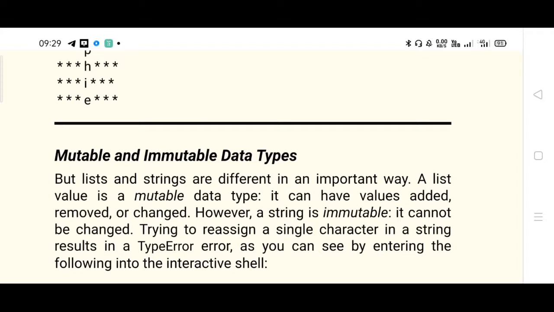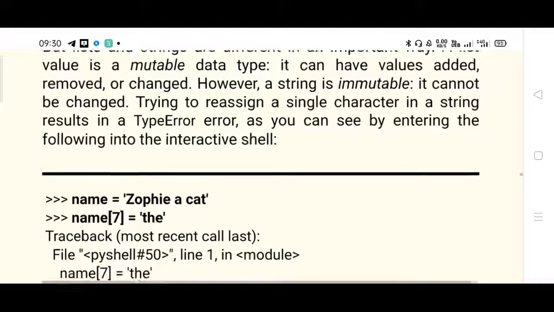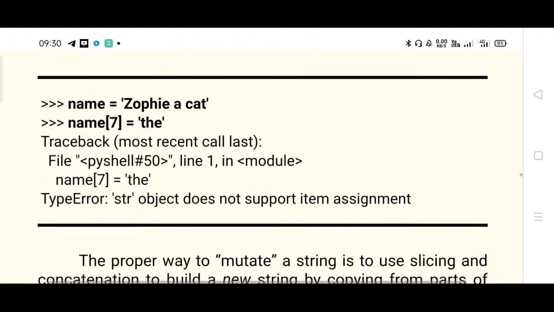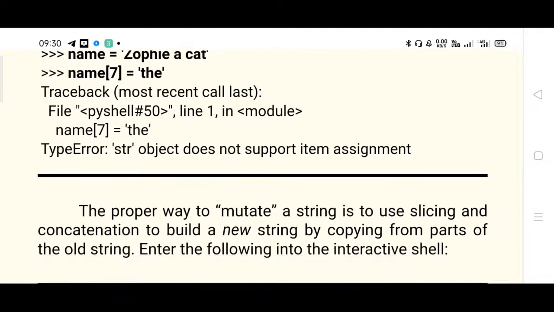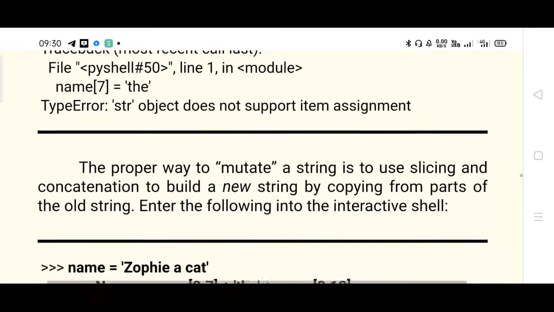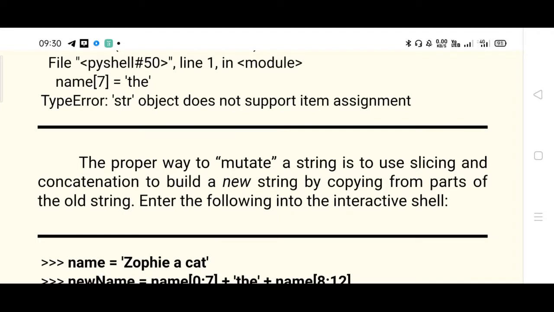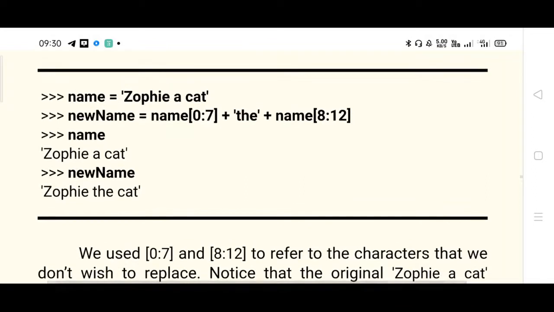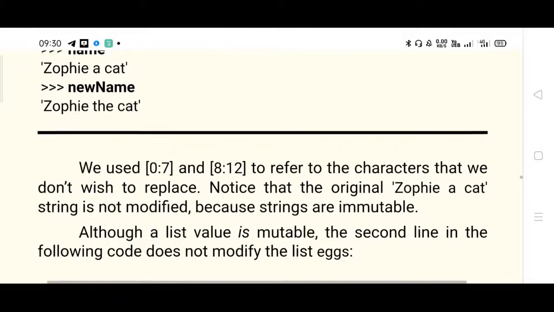This is the example. Name equal to Zophie a cat. So name of 7, you are trying to insert the letter t, which is not possible. The proper way to mutate a string is to use slicing and concatenation. Then mutability is allowed. You have to go for slicing, then you have to go for concatenation, then it is allowed. A new string can be formed. Here is the example. Please go through the example.